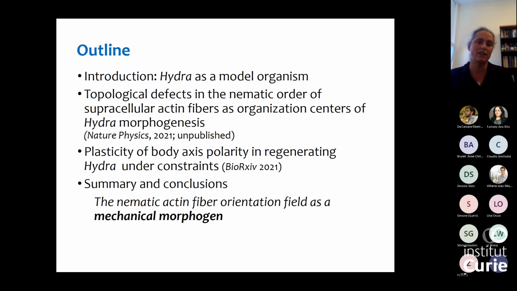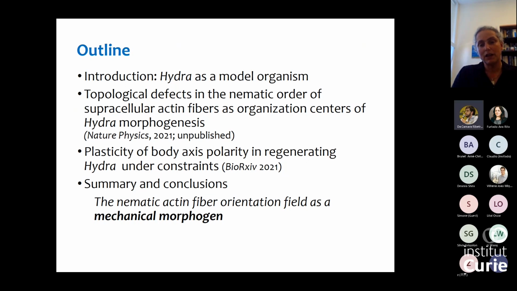So we're looking at the organization of supracellular actin fibers. They vary on scales that are supracellular, much larger than individual cells. And what we see is that the organization of these fibers, and in particular defects in the organization of these fibers, actually act as organization centers in the process of morphogenesis in these regenerating Hydra.